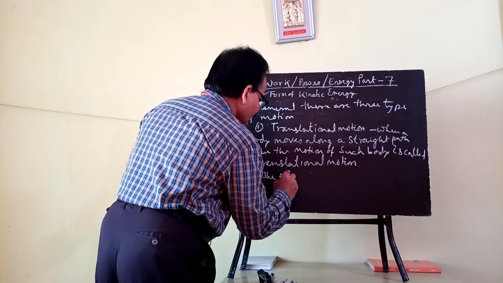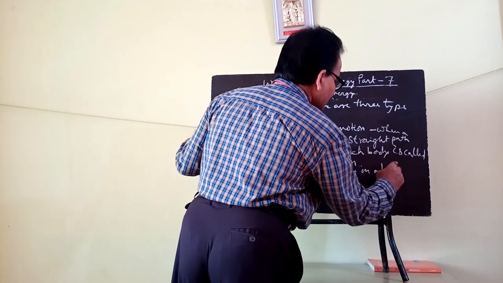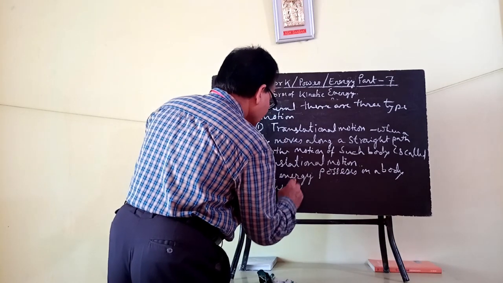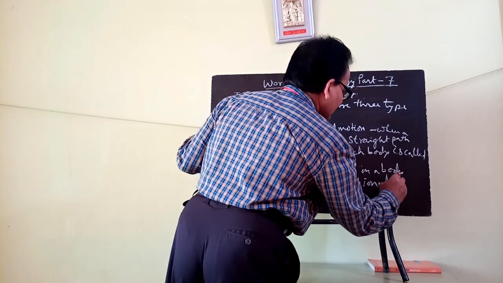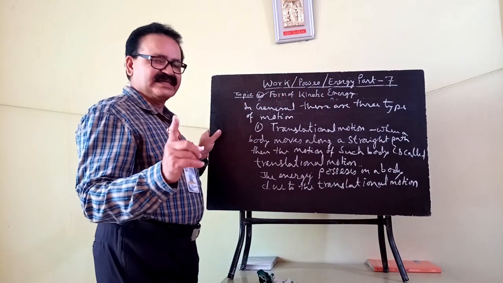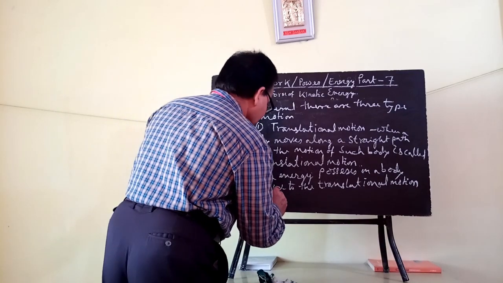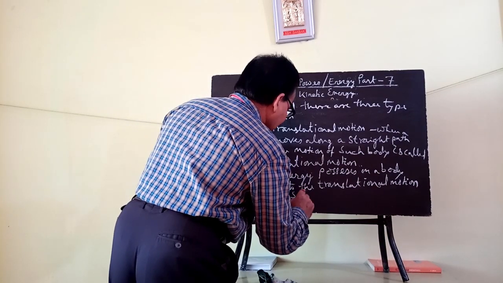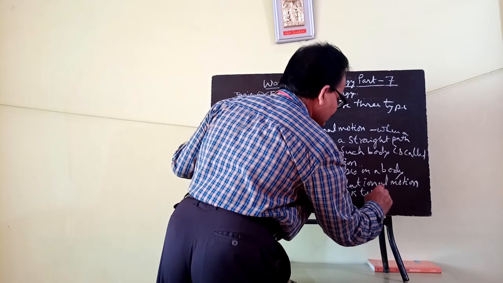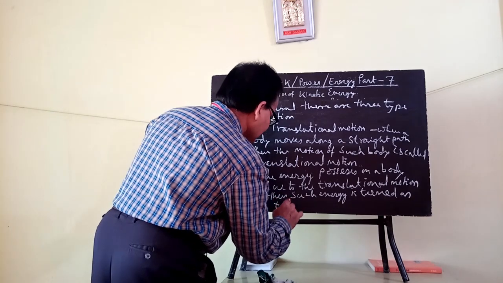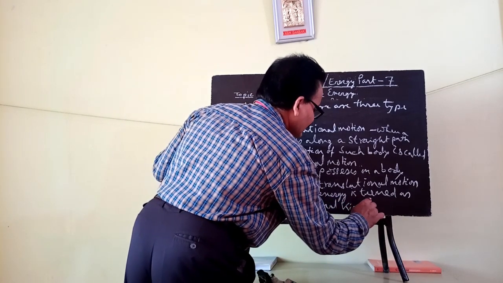So the energy possessed in a body due to translational motion, or motion along a straight path, such kinetic energy is termed as translational kinetic energy.